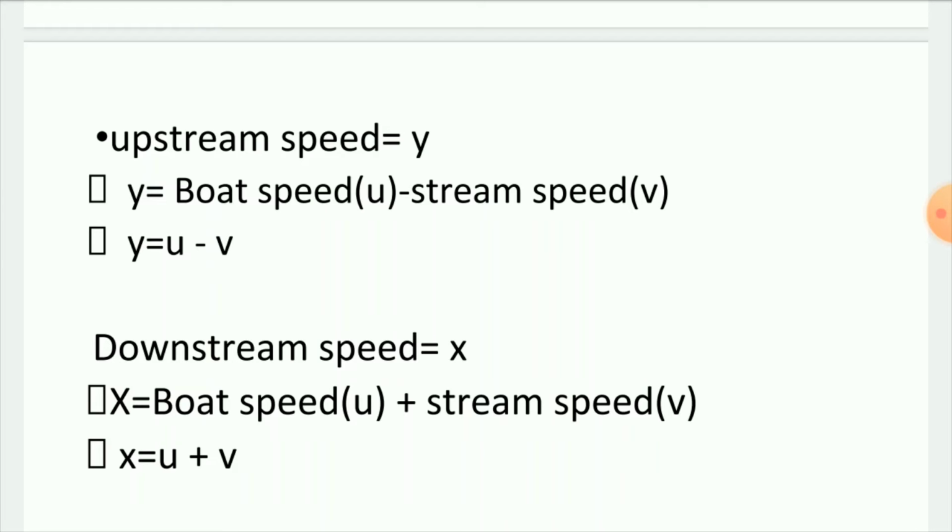The upstream speed, y, is equal to u minus v, since the boat speed and stream speed are in opposite directions. The second one is downstream speed, which we call x. The boat speed and the stream are flowing in the same direction, so it is u plus v. So let's move on to the example.